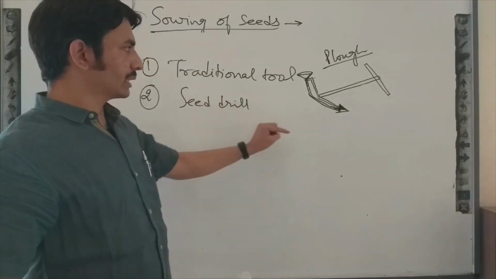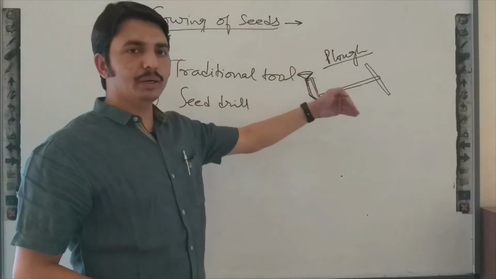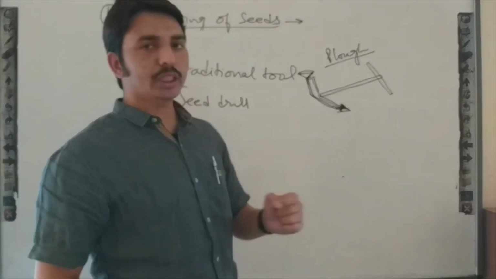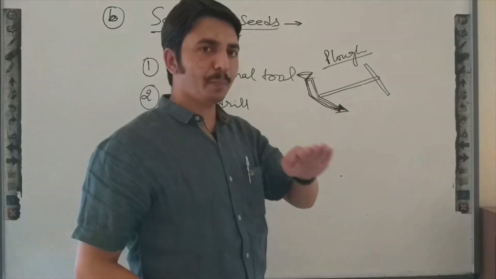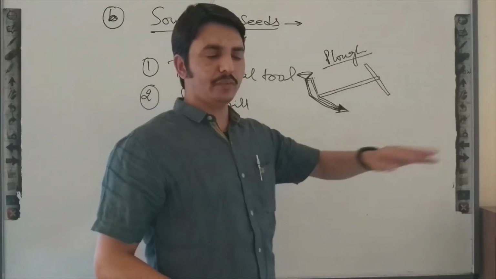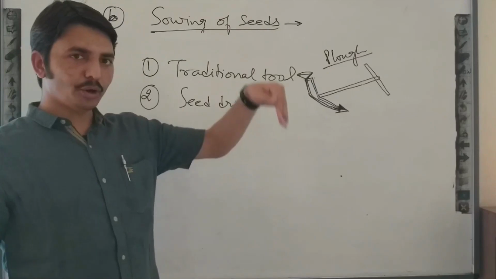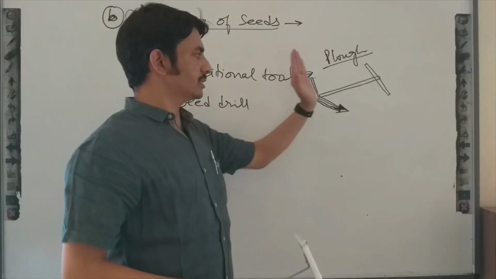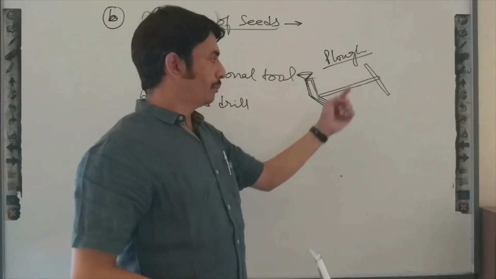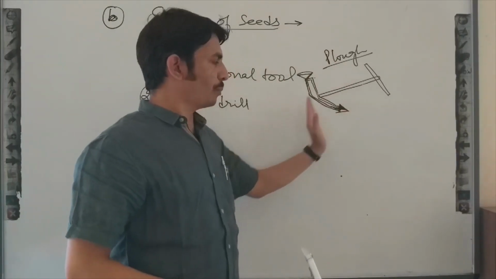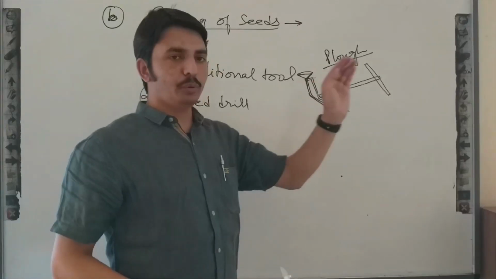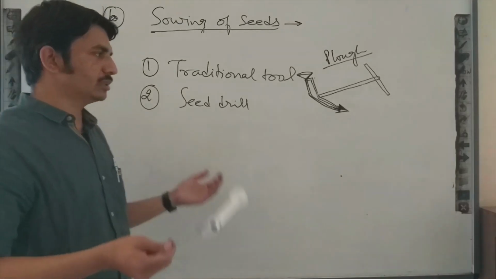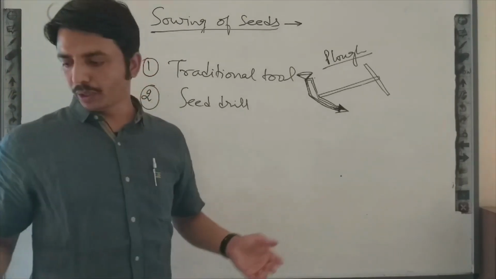So in this method, seeds will be covered automatically by the soil, and seeds are also distributed at proper depth, not near the surface of the ground and not too deep. So these seeds will drop right through the air. Means we can distribute these seeds at proper depth, at proper gap, and uniformly, and these seeds will also be covered by the soil. So these seeds will not be eaten away by the birds.